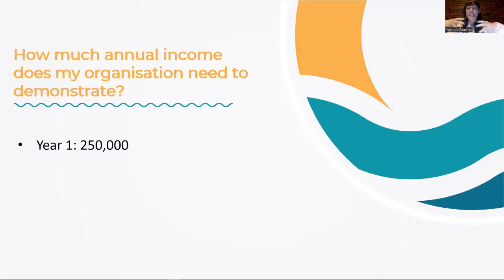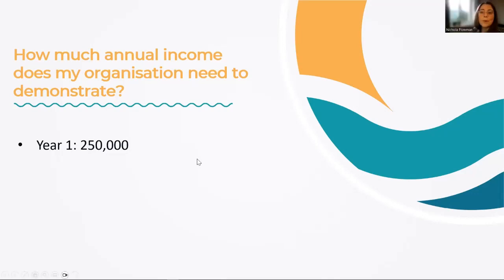It depends on your organization, on the average of the last 2 years' incomes of your organization. So if your organization has that amount of money, you have to think that it should be at least 50% of that amount.